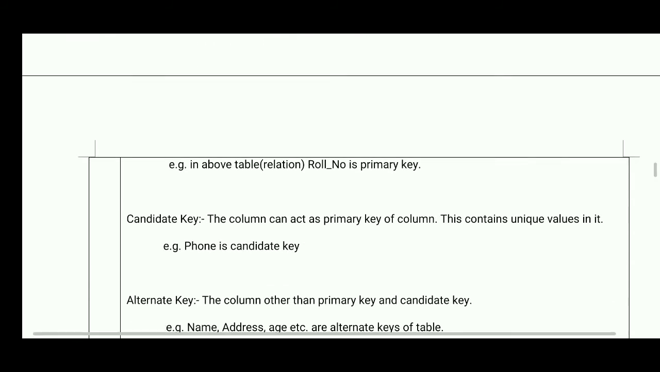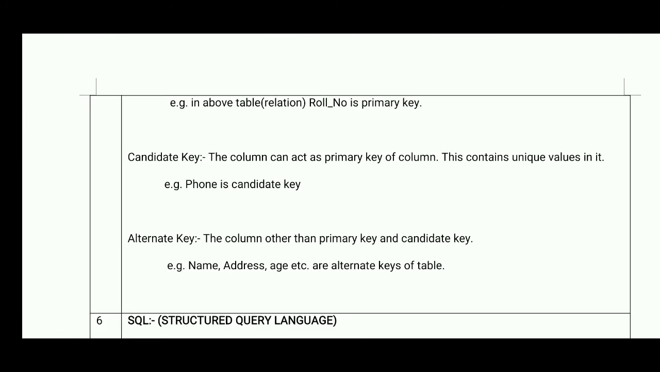Next one is the candidate key. A column that can act as a primary key, whose values are constrained to be unique, is called a candidate key. For example, in the above table, phone is a candidate key. In short, in a single table there should be a single primary key, but in some tables there are other columns which can act as a primary key. So such columns are called candidate keys.